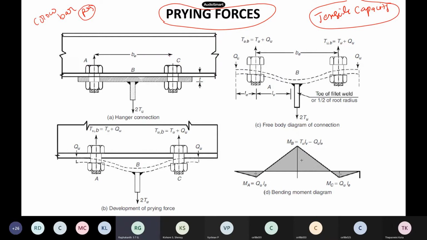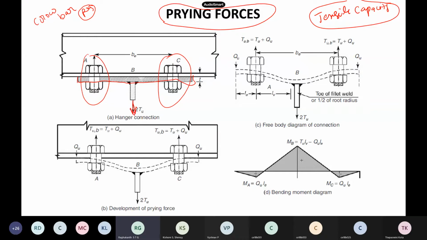So this is a bolt connection. One bolt here, two bolts are there, and this is the main plate, and we have another plate. So you can see the load is applied like this actually, 2T, the tensile load, is applied here.